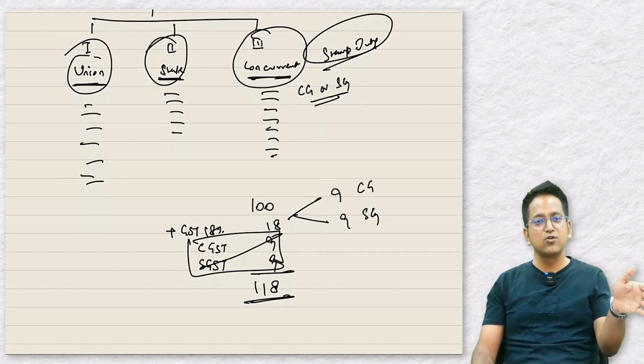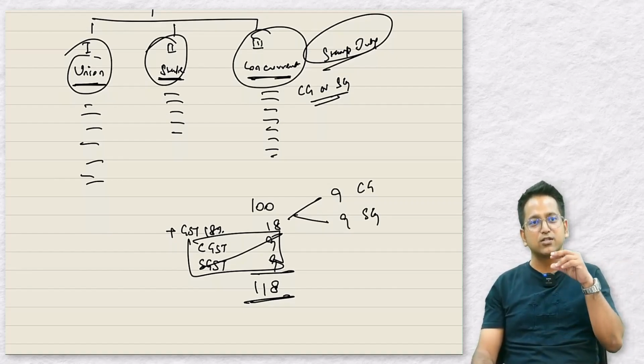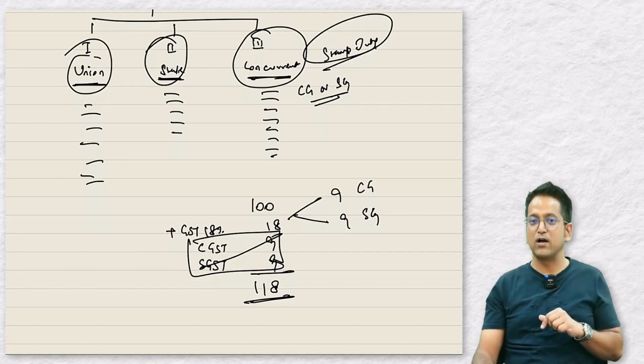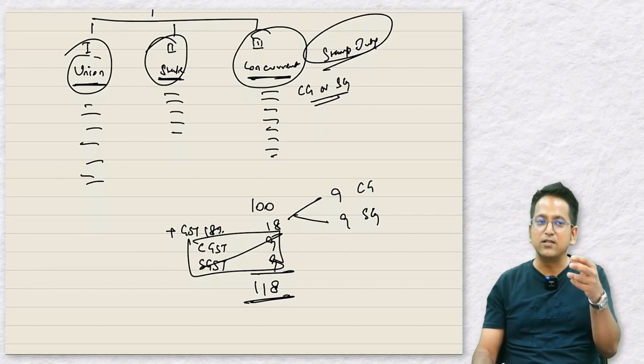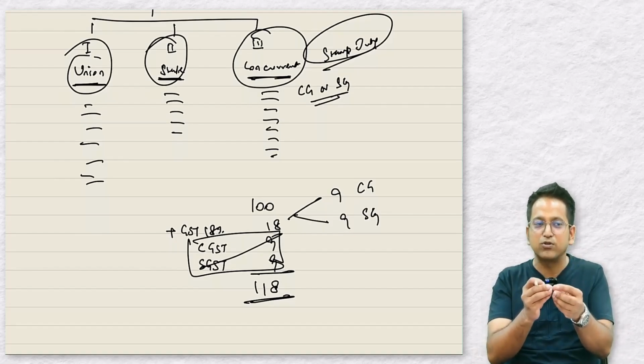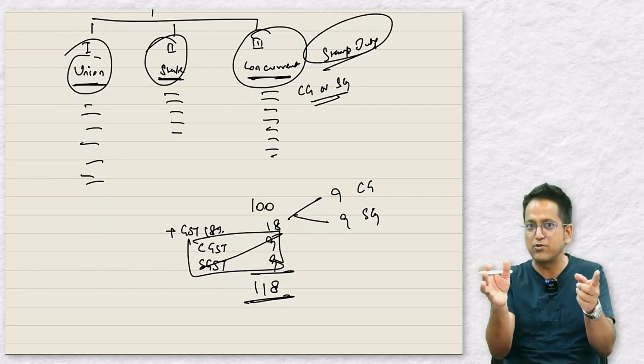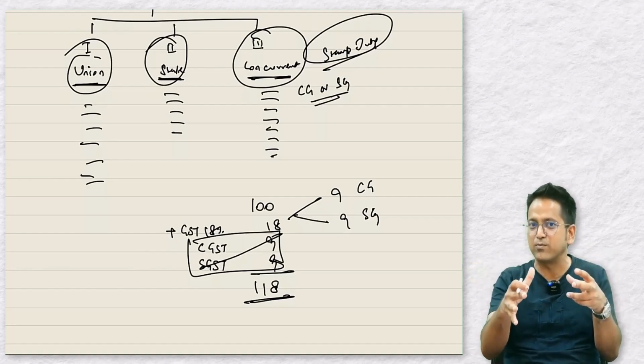So half is for central government and half is for state government. Whenever GST is levied, half goes to them both. So this is simultaneous levy. Whenever I pay GST, it does not go to either the central government or the state government alone. Half goes to the central government and half goes to the state government.